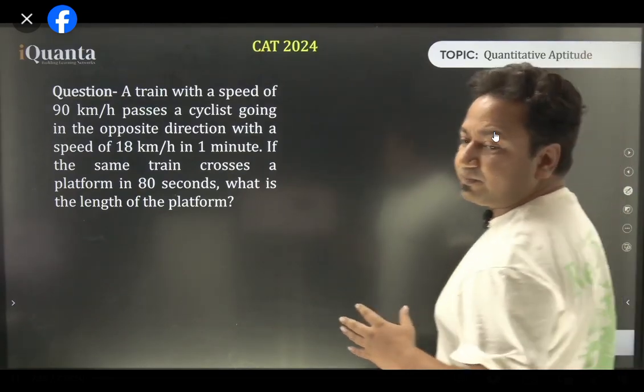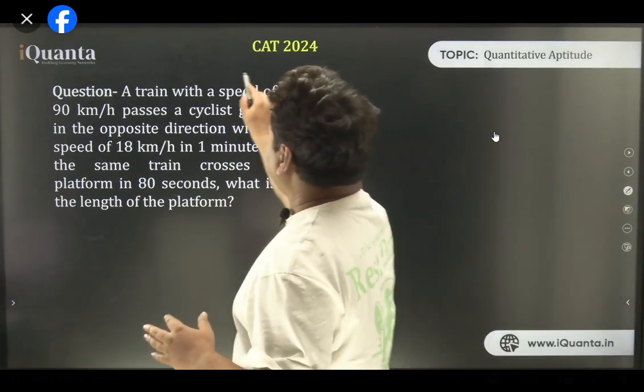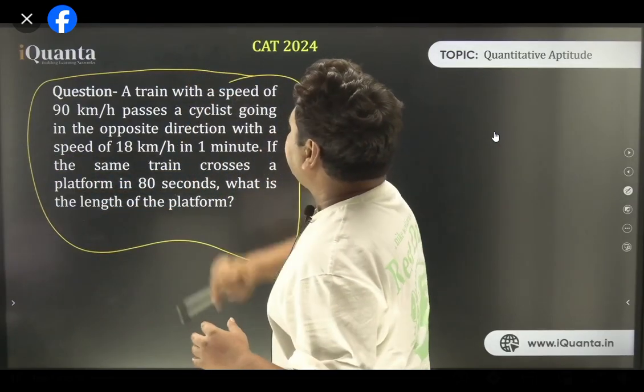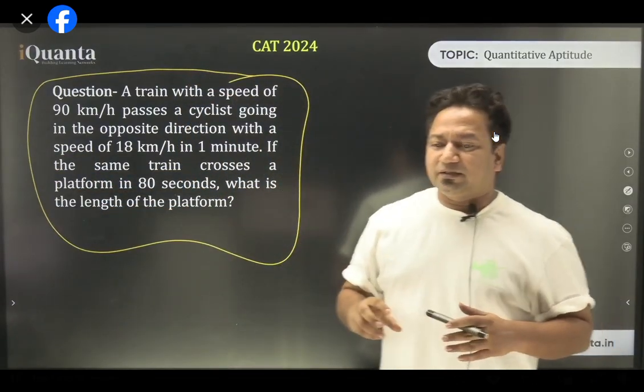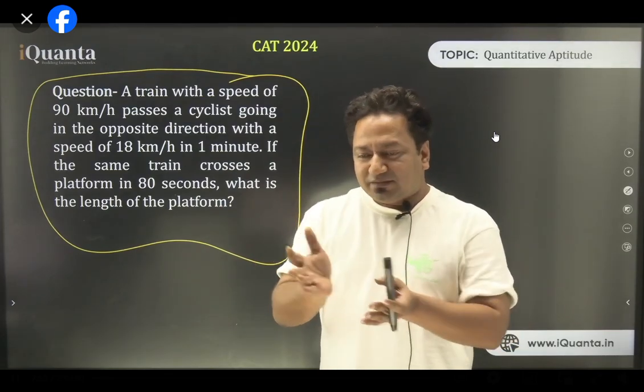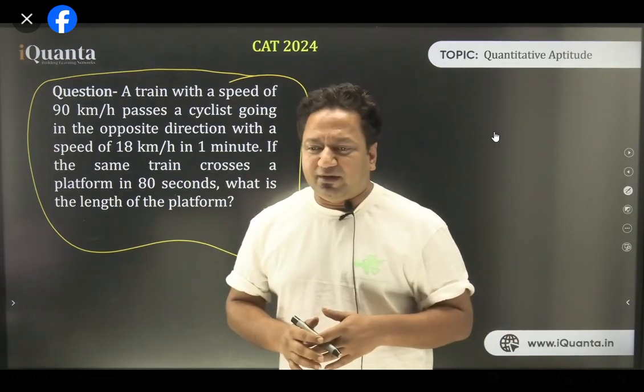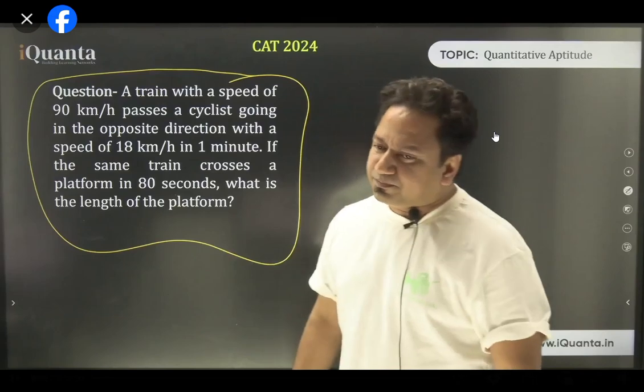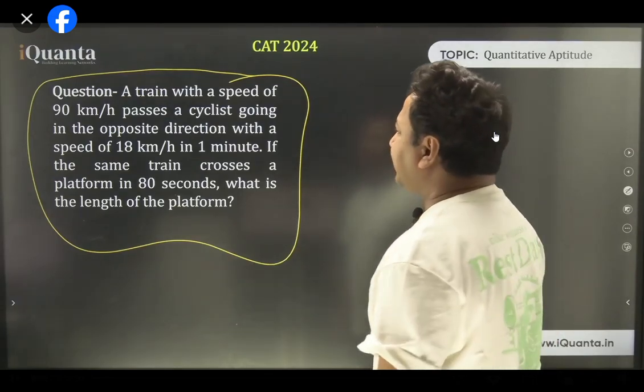So this question is basically for building the concept. A cyclist: we'll assume the cyclist to be a point object. That means the cyclist's own length we will not count. We consider it to be dimensionless, a point object. All right. So what is happening now?